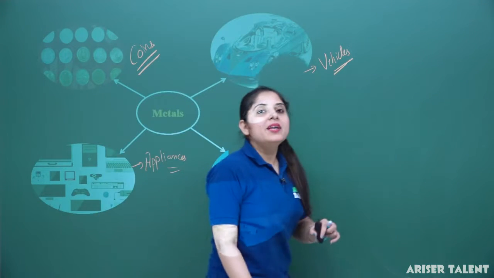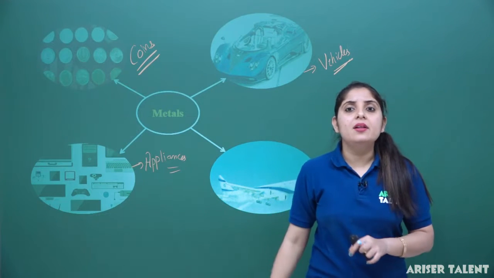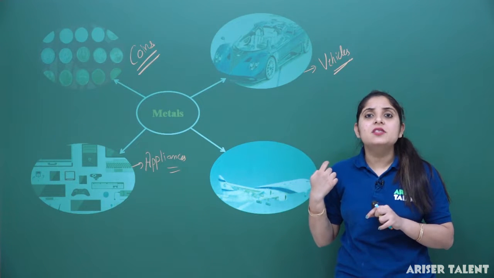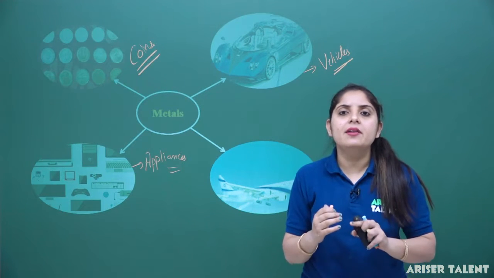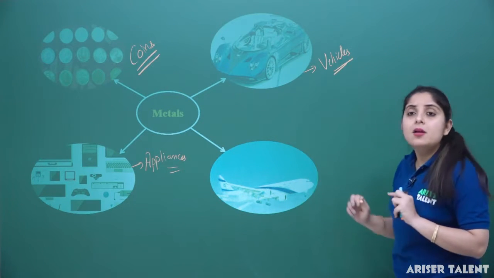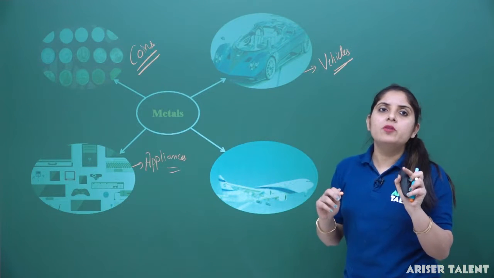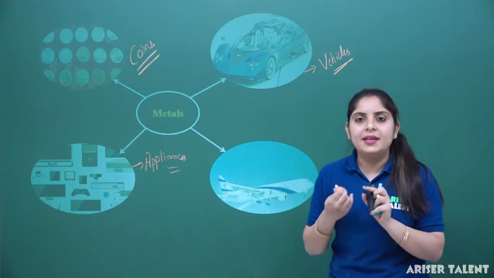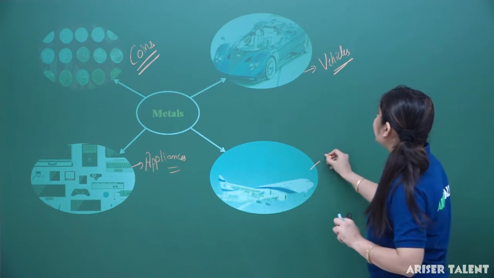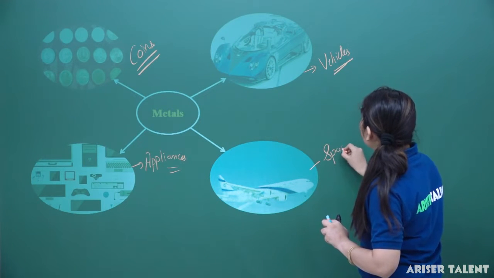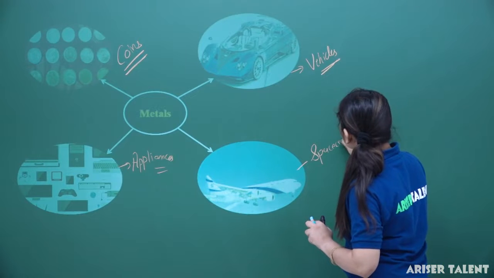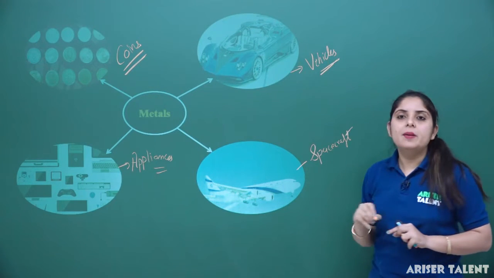Now, we can see the applications of the metal in the body of the aircraft. You have seen that the body of the aircraft is basically made up of metals. Aluminium is used to make the body of the aircraft because aluminium is light in weight. So you can see that in spacecraft also, metals have different applications.